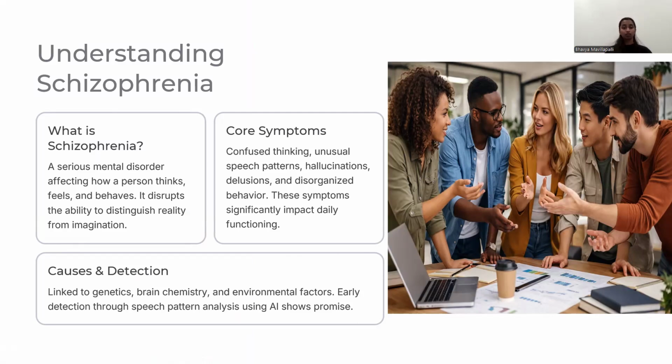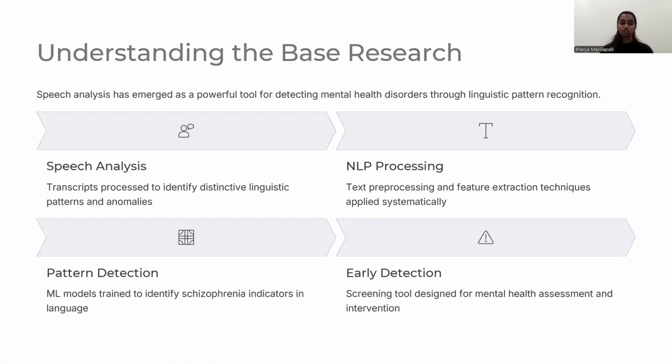Its core symptoms are confused thinking, meaning difficulty in organizing thoughts, and unusual speech patterns like speaking in a way that is hard to follow, and hallucinations, meaning seeing or hearing things that aren't there, and delusions, meaning strong false belief. These are some symptoms of schizophrenia, and it is caused by genetics, meaning family history, or brain chemistry, or environmental factors like stress and trauma, and it can be detected by AI-based speech analysis, which is the work we are currently working on.